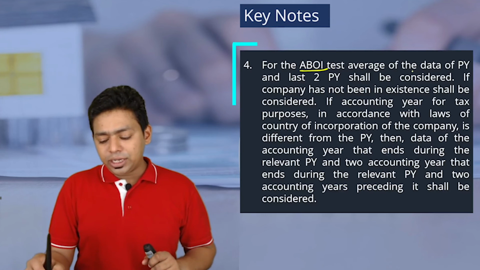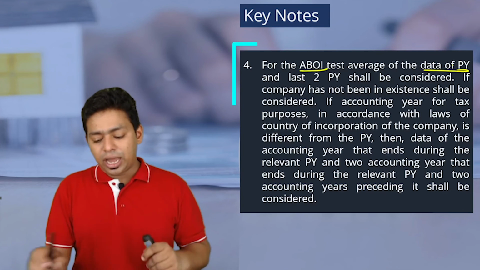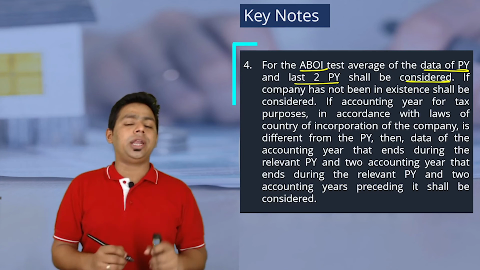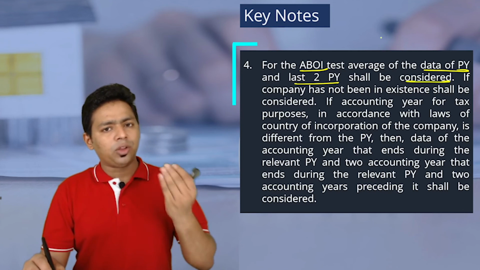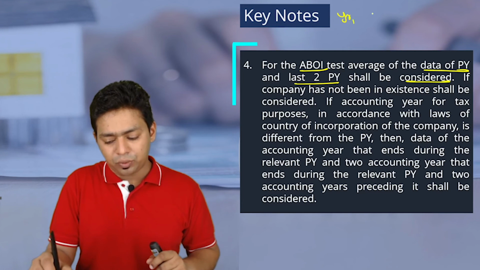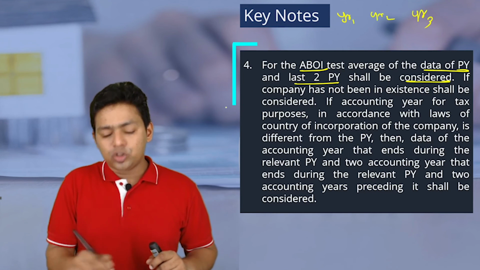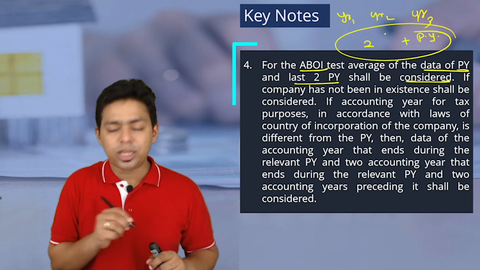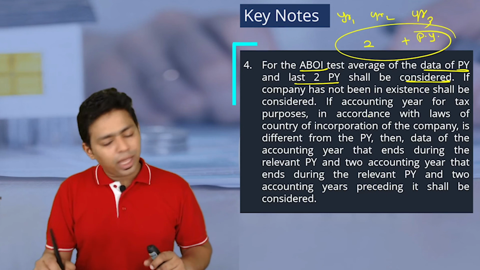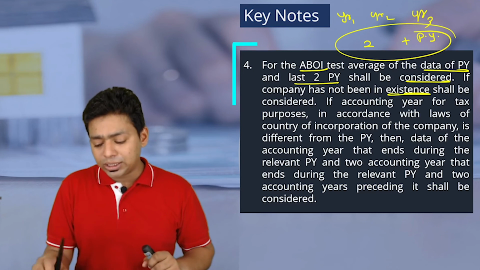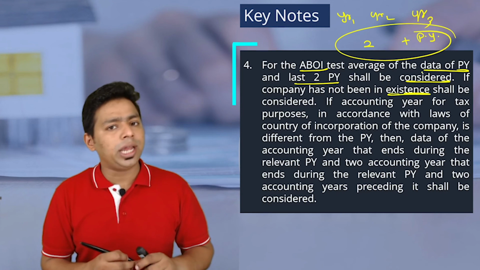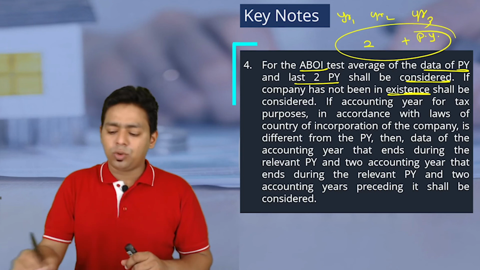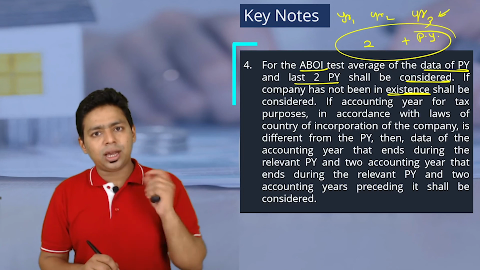Sir, for the active business test, the average data of the previous year and last 2 years shall be considered, because we have to check whether business is actually outside India or not. You cannot decide by checking only 1 year's data. They are saying take the data of 3 years, year 1, year 2 and year 3. So minimum 3 years, the previous year plus 2 preceding years. That means total 3 years we have to check the data, and then in all the years the data should be consistent. So what if my entity was not in existence for 3 years, it was in existence only for 2 years? Obviously we will take 2 years' data. So what if the company is incorporated in the current year? Then the current year data.